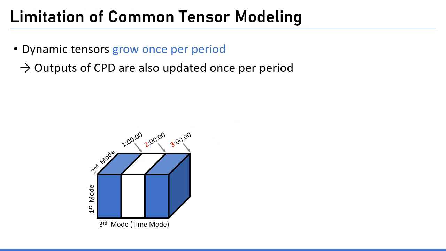While tensors and CPD are powerful tools, their common modelings have a serious limitation for time-evolving data. This is because there is a mismatch between the input data stream and the tensor, which is that the dynamic tensor grows only once per period, while the input data stream grows continuously. Therefore, outputs of CPD are also only updated once per period.